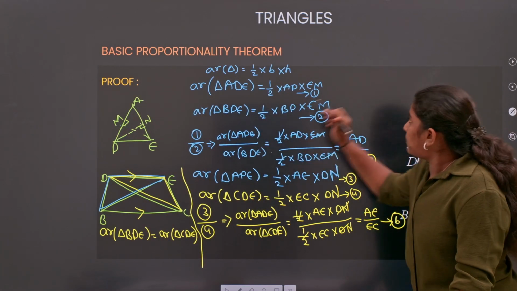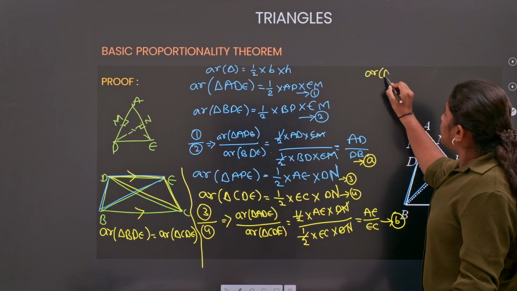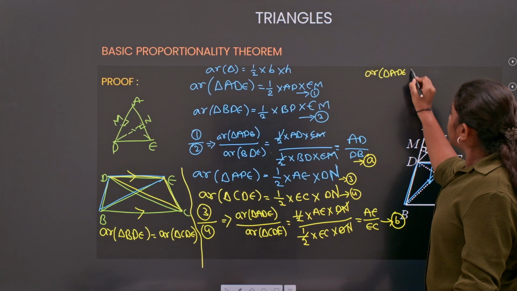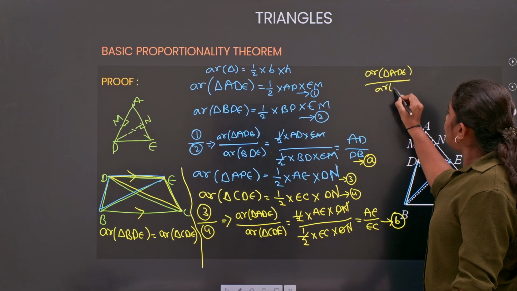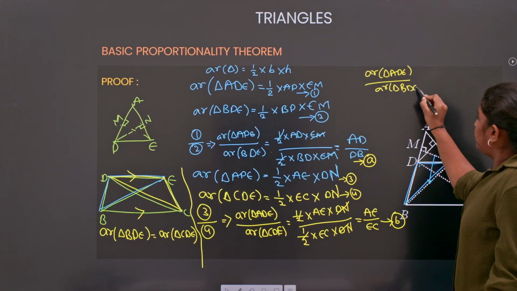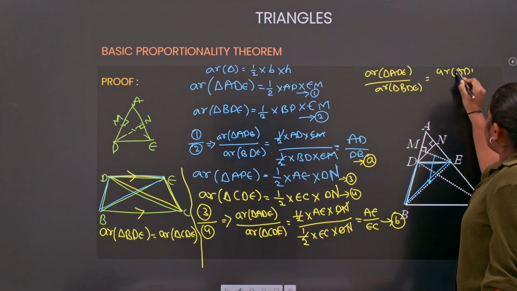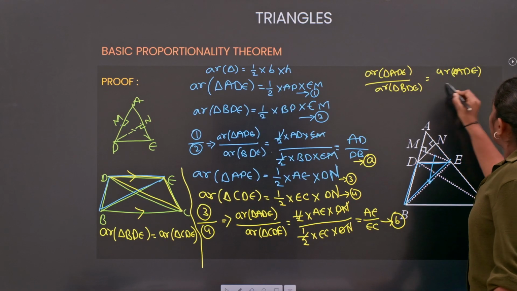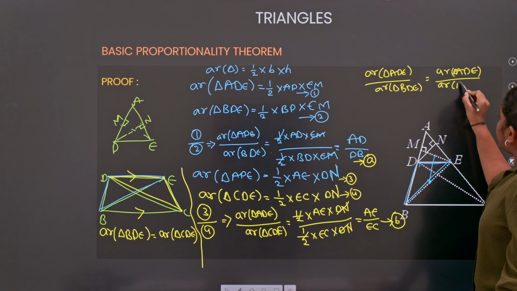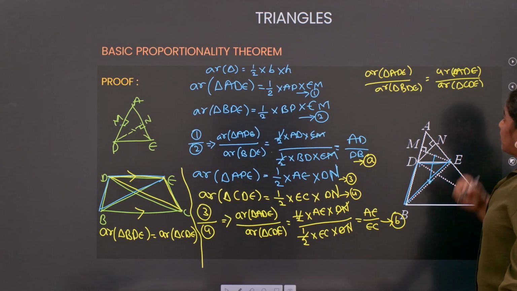See, can I write area of triangle ADE by area of triangle BDE is equal to area of triangle ADE by area of triangle CDE? What is the reason?